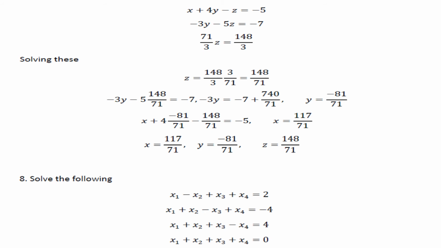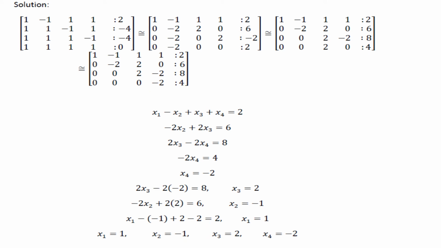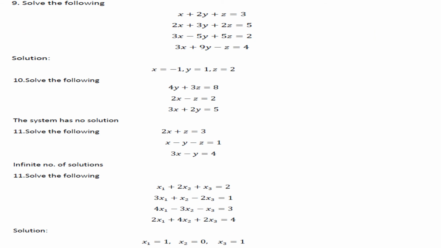Next problem, solve the following. x1 minus x2 plus x3 plus x4 is equal to 2. x1 plus x2 minus x3 plus x4 is equal to minus 4. x1 plus x2 plus x3 minus x4 is equal to 4. x1 plus x2 plus x3 plus x4 is equal to 0. Find the solution, and reducing it to row echelon form, we'll get the values of x1, x2, x3, x4 as x1 is equal to 1, x2 is equal to minus 1, x3 is equal to 2, and x4 is equal to minus 2.